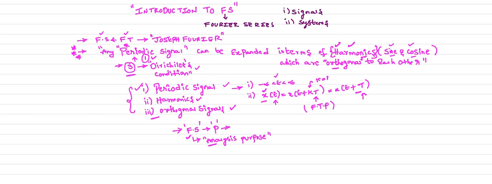In the periodic signal we have two types. I already told you signals are classified into two types: one is continuous time signal, another one is discrete time signal. Therefore we have two types of periodic signals: one is continuous time periodic signal, another one is discrete time periodic signal. When it comes to the Fourier series representation of continuous time periodic signals, the representation we are using is continuous time Fourier series.